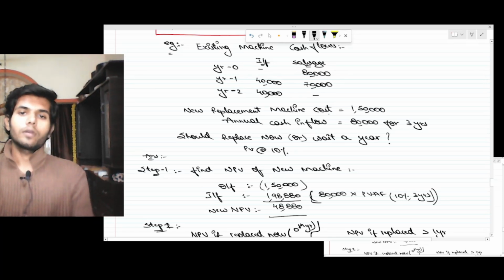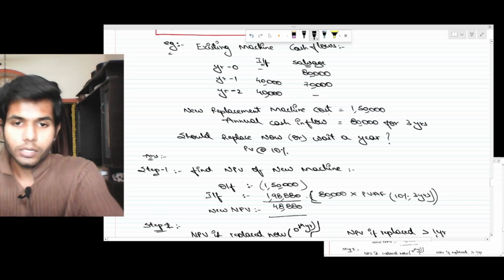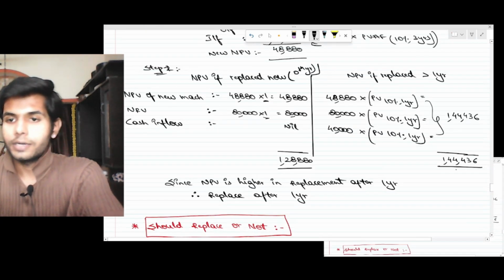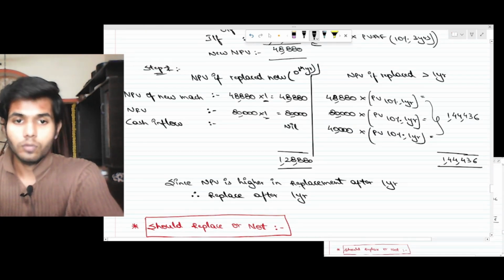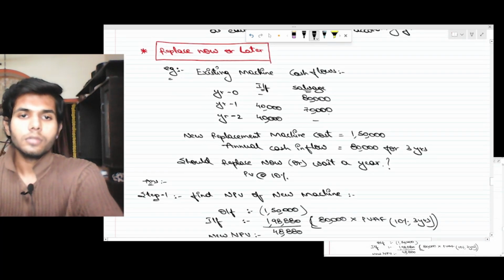Now if replaced in year 1, then cash inflow 40,000 into PV, plus 70,000 salvage into PV, plus NPV 48,880. So here it is 144, here it is 128. Now NPV is higher in replacement after 1 year, so replace after 1 year. You got it? This is also a question.